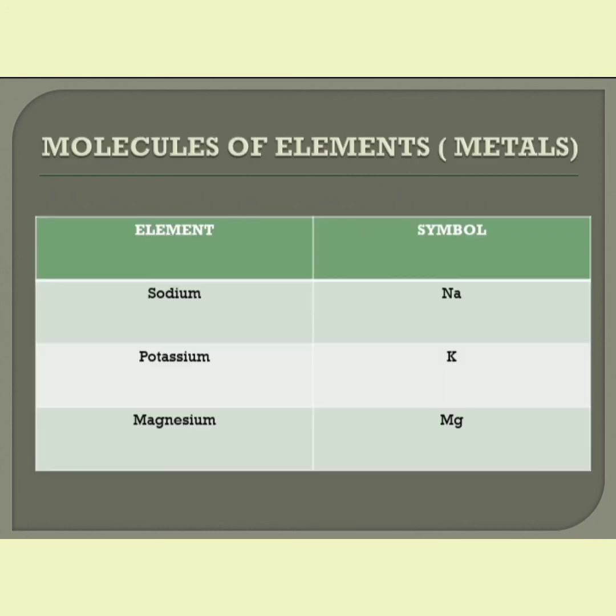Coming to molecules of elements, in your previous classes you have studied a few metals, right? You are going to study more about metals and non-metals in 10th standard also, right? So there are a few elements I have given as examples like sodium, potassium, magnesium. These also have atomicity 1. So Na, K, Mg, they don't have more than one atomicity. Okay, so Na is 1, K is 1, Mg is 1.